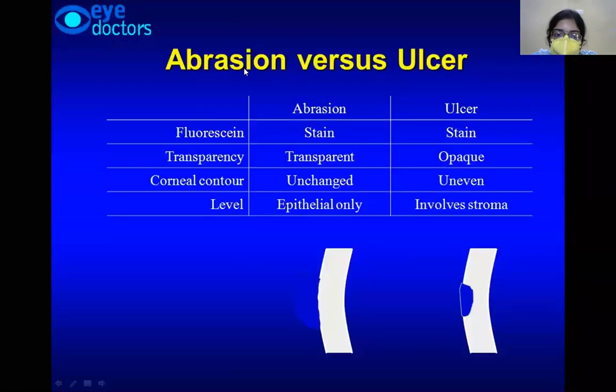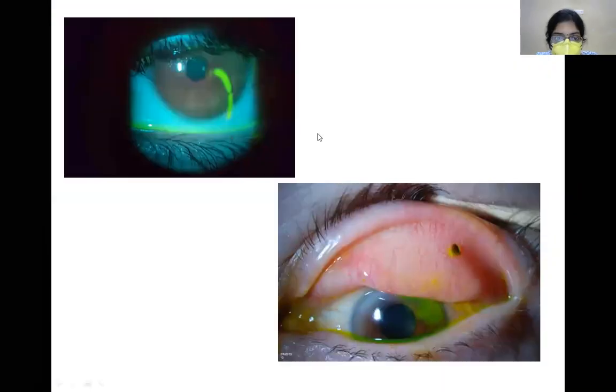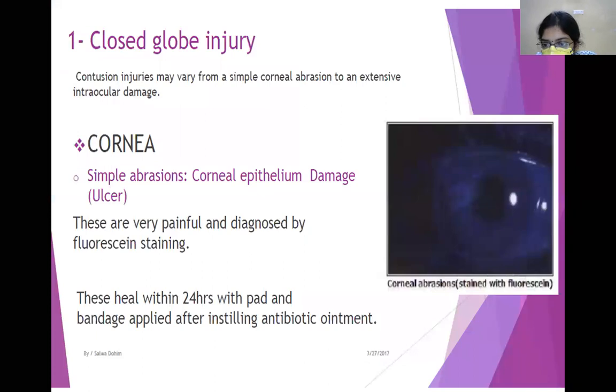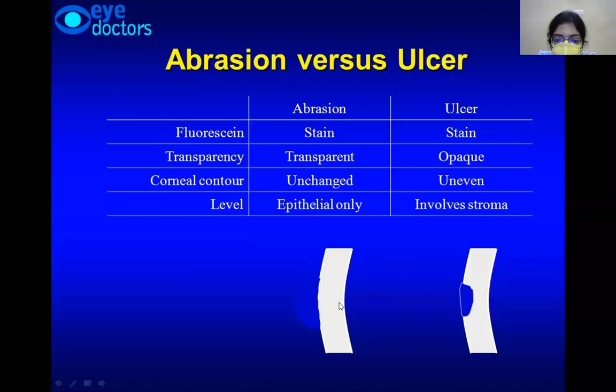Now what is the difference between corneal abrasion versus ulcer? Both of them will stain with fluorescein, but an abrasion is relatively transparent. Okay, you can see here there is an abrasion here, but definitely it's relatively transparent. Okay. And the main thing, it is located at the epithelium level. But a corneal ulcer will start involving the stroma of the cornea also. This is located only at the epithelial level.